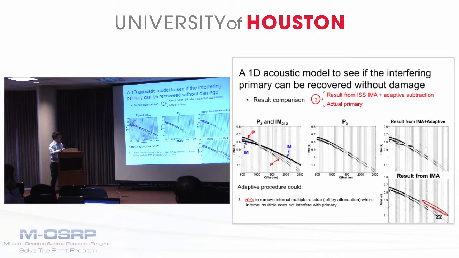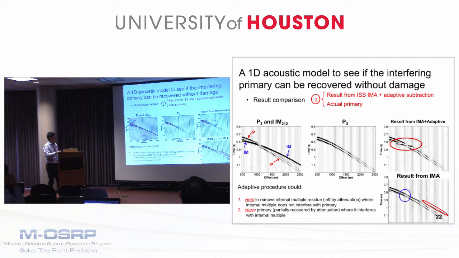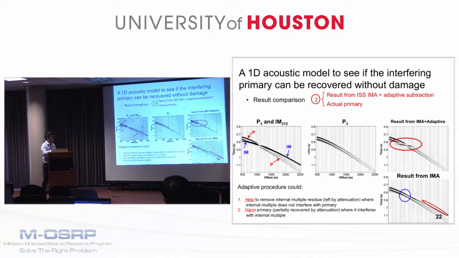We can see the results from the ISS-MA alone have some residuals, whereas the adaptive is very effective and helpful to remove this residual at the places where they do not interfere. However, the adaptive can actually harm the primary, which was partially recovered by this attenuation algorithm.